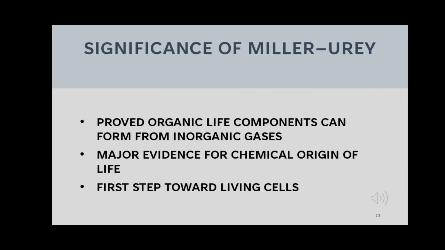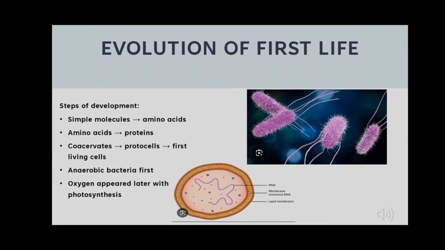They proved organic life components can form from inorganic gases. They gave major evidence for the chemical origin of life. It was the first step towards living cells. Gradually, these amino acids formed complex structures called coacervates, which are considered the first form of life.